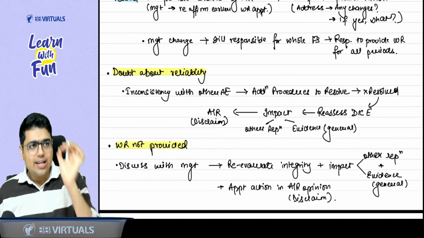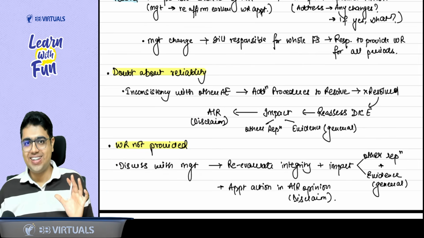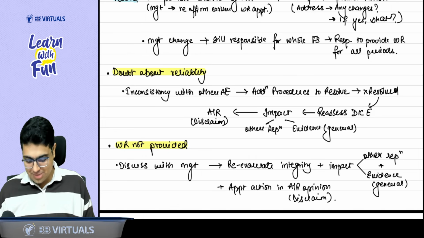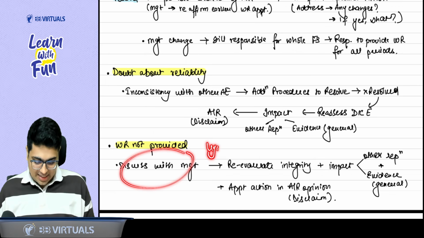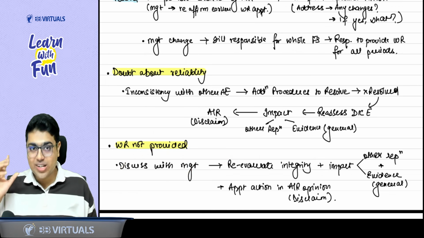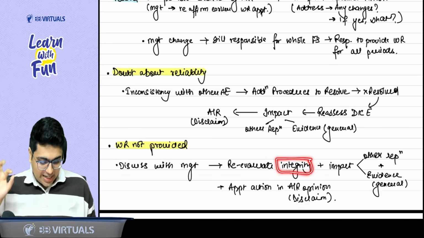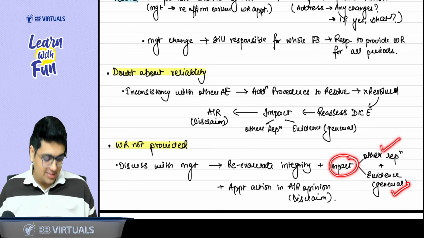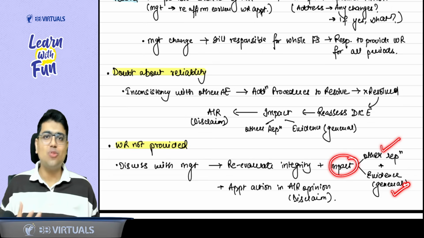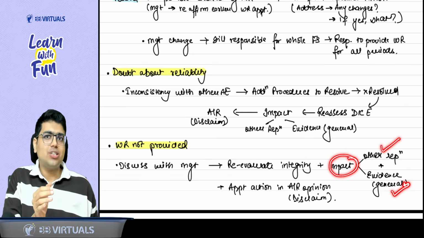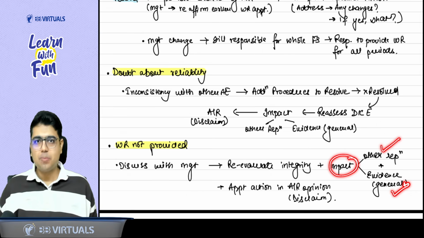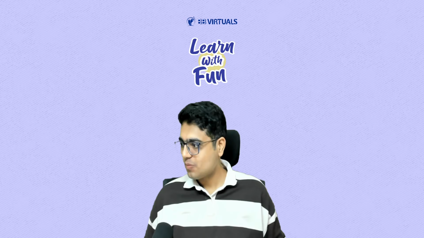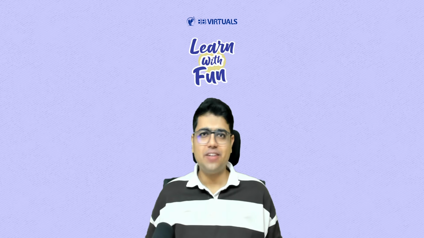Last concept: written representation not provided. That means something is fishy. Discuss the matter with the management. Definitely they are lying, and lying means they are dishonest. So re-evaluate the integrity, and again a similar concept: consider the impact on other representations and evidence in general. Now again it is as good as you have not got the evidence. So take appropriate action, including the impact on the audit opinion in the report, that is disclaimer of opinion. We will give a disclaimer of opinion. So with this, the revision of SA 580 is done.